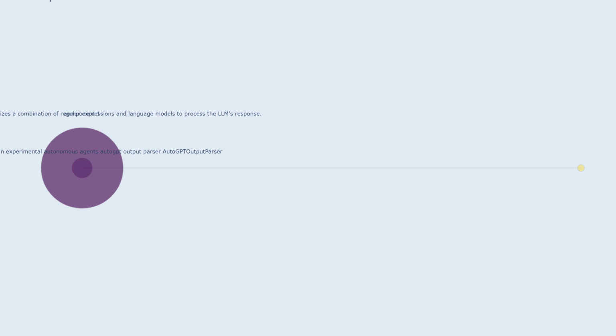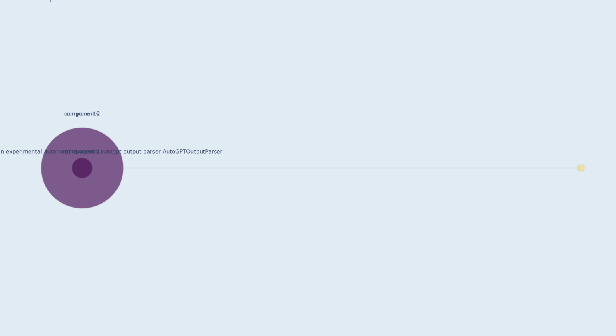For example, the parser might use a regular expression to identify all the tasks mentioned in the LLM's response, and then use a language model to understand the context of those tasks and determine the appropriate action to take.